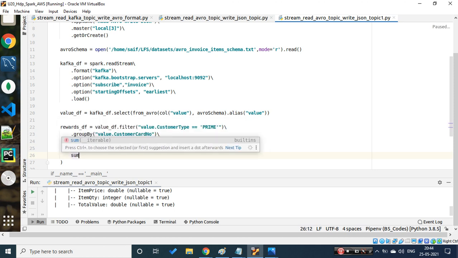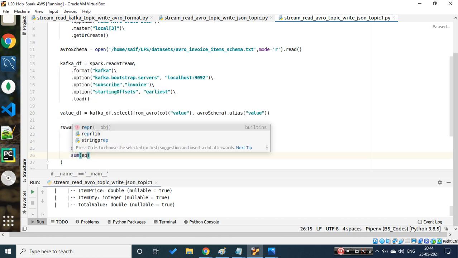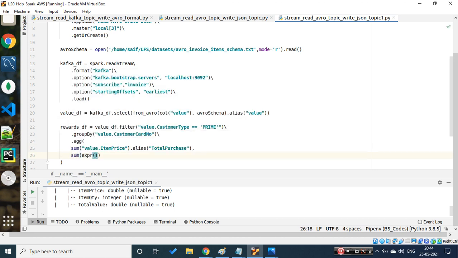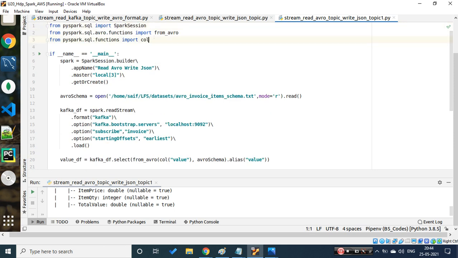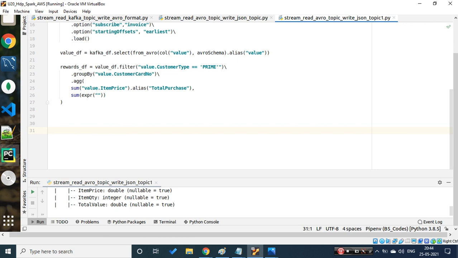Let's move on with the second aggregation. I'm writing a small expression here because I would be performing certain calculations. Let's import that so that I won't get any errors during the runtime of my program.